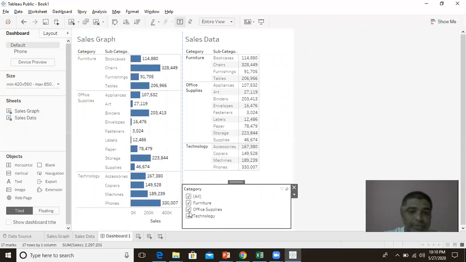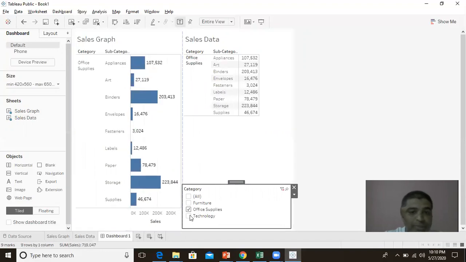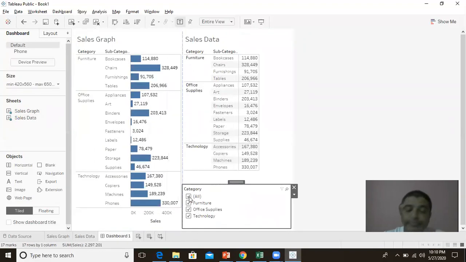So now you can see I just want to see only the furniture sales. You can see what's happening with only the furniture sales, and what is happening with office supply sales. I can see all these things. So very easily we can create this kind of graph or data or dashboards, very interactive. We can learn more in detail in the coming videos. So this is just the introduction.